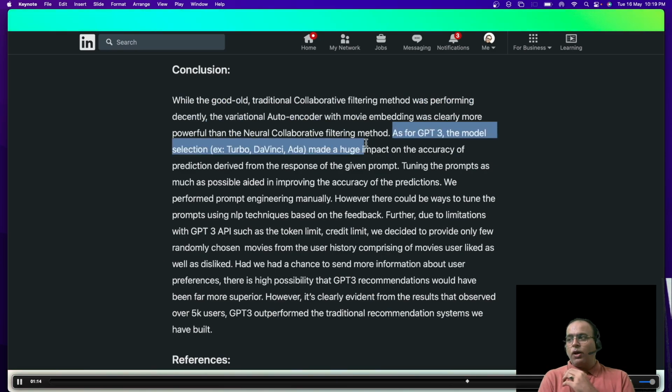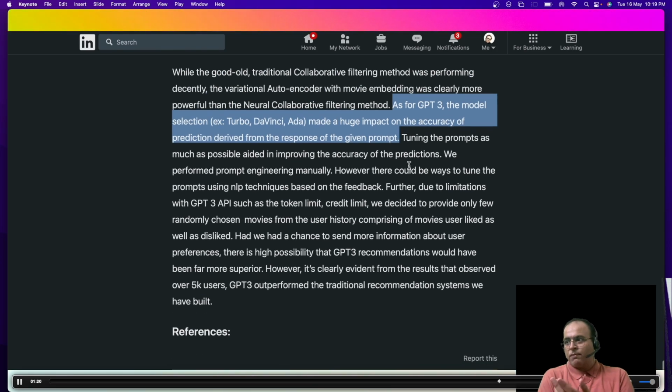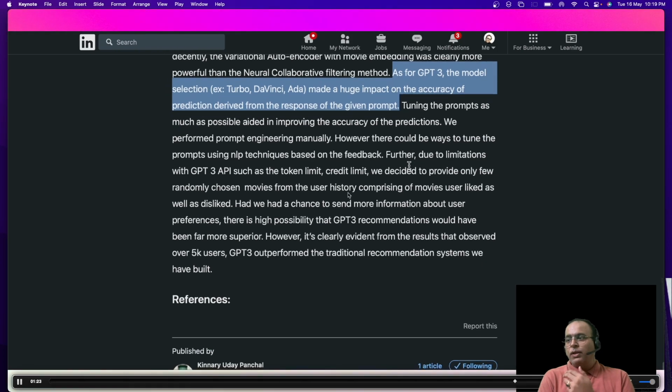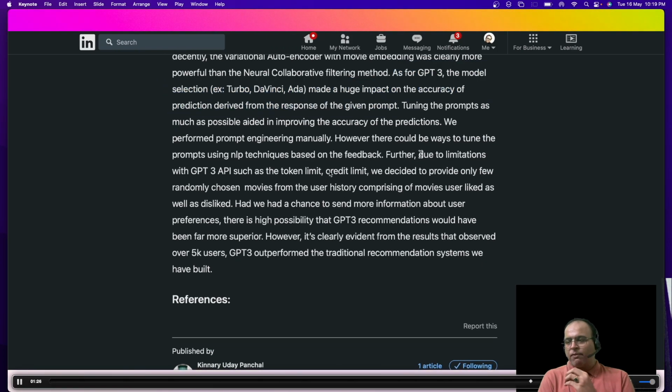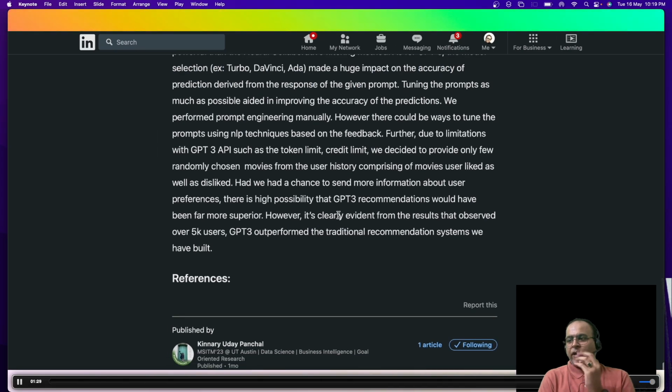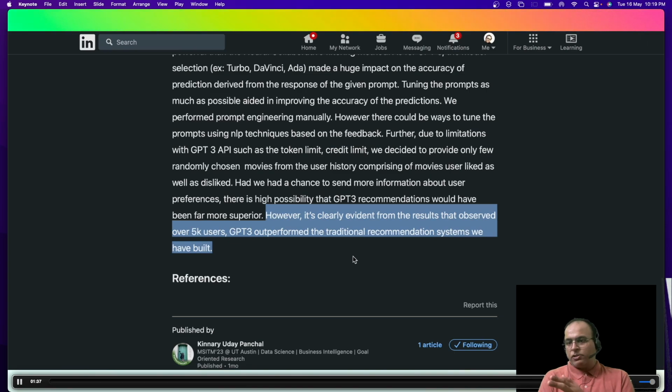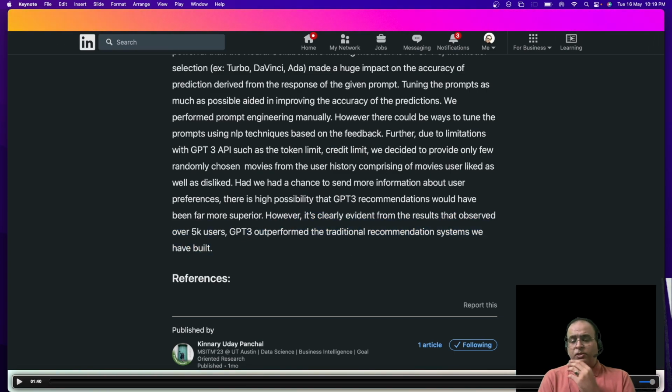And though, I would say I was taken a bit by surprise, because so far we have been used to creating those narrow use case, those specific models to generate recommendations. But this time, generative AI gave better results, or rather outperformed the traditional recommendation systems, right? This is just one example of the recommendation engine. I won't be surprised if we get to apply generative AI in many ways to these narrow use cases that we used to solve earlier.